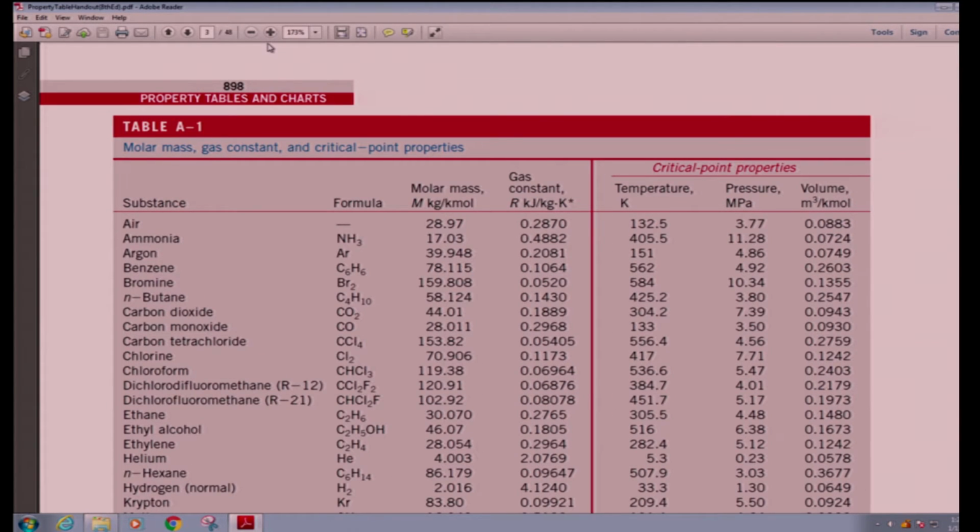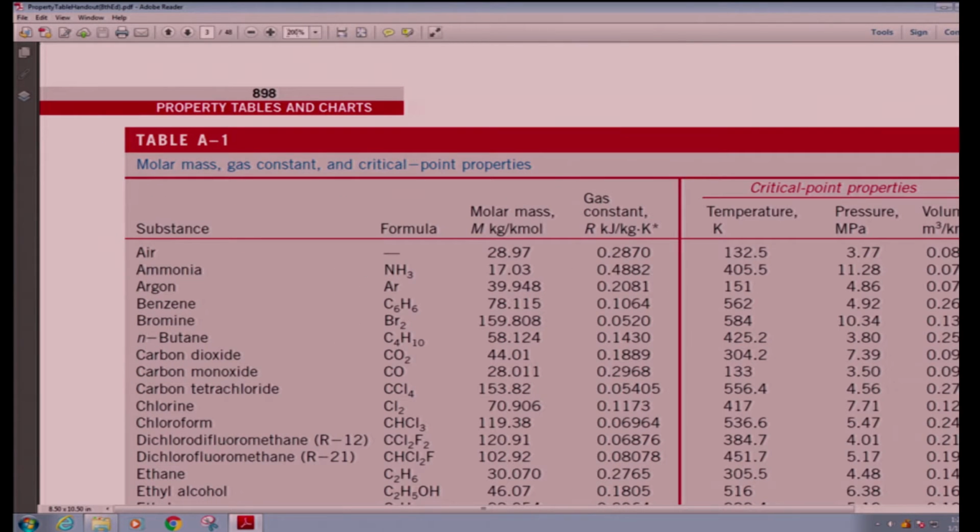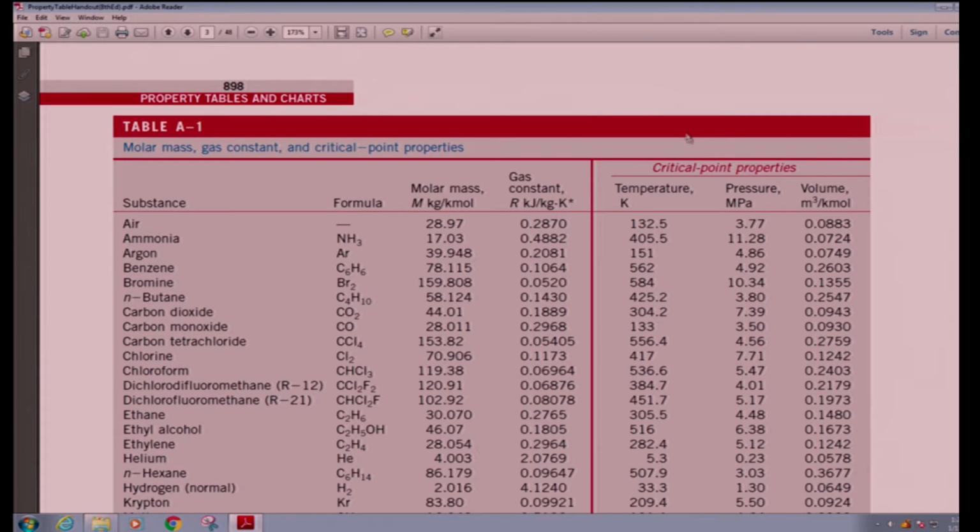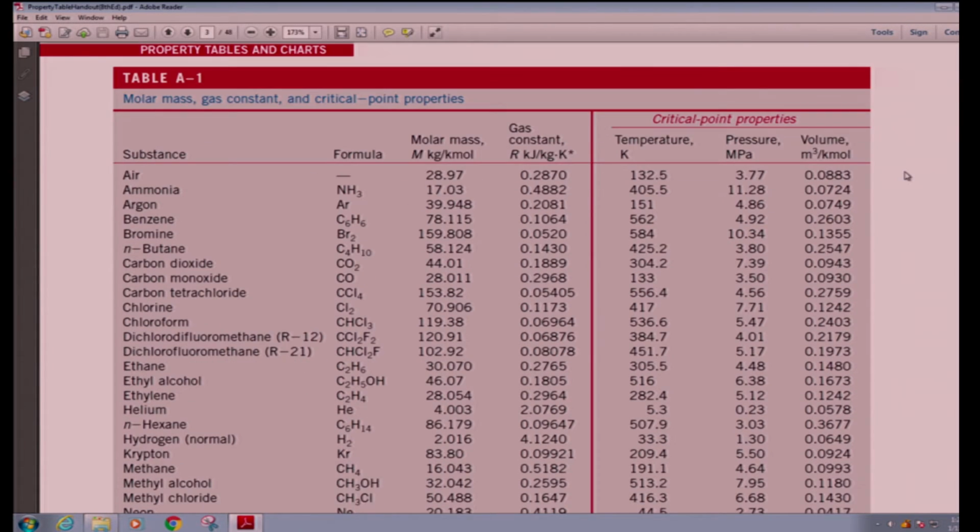So this is actually table A1. This is not the table I'm immediately talking about. But I will note that last time we talked a little bit about different substances and critical point data, molar mass data. So if you look in the back here, table A1 is just going to give you some of that data. We don't know when or why we're going to use it at this point, but this is the first table. And there's also table A1E.